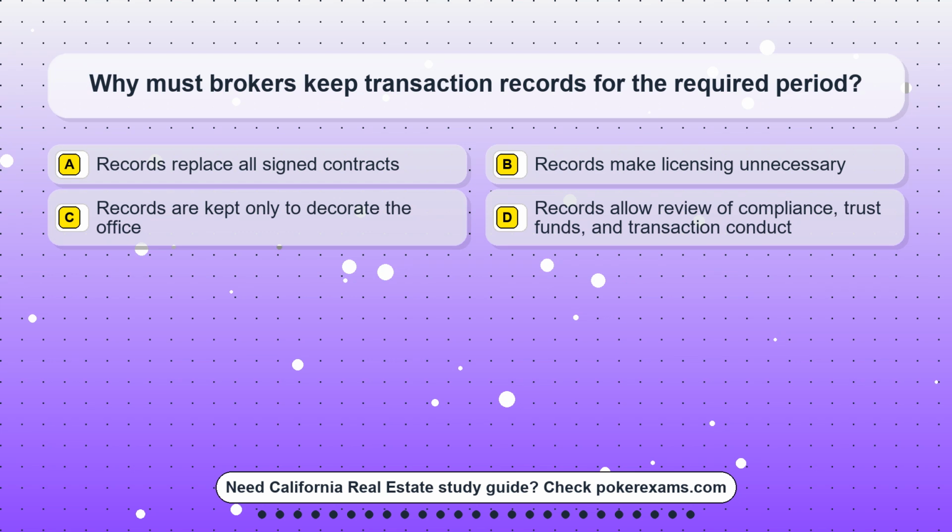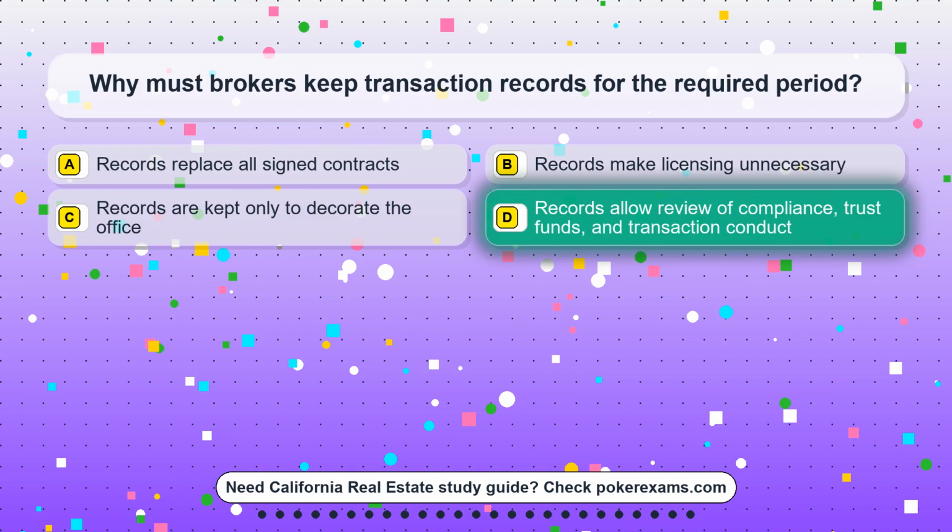Question 19. Why must brokers keep transaction records for the required period? Option A. Records replace all signed contracts. Option B. Records make licensing unnecessary. Option C. Records are kept only to decorate the office. Option D. Records allow review of compliance, trust funds, and transaction conduct.